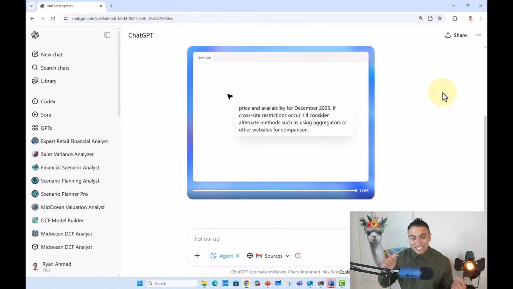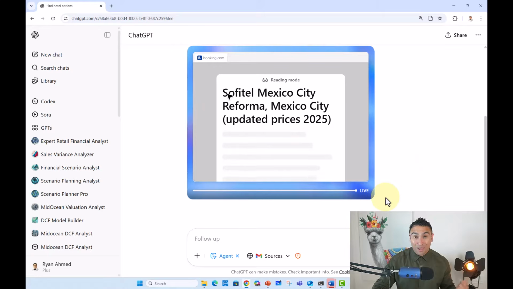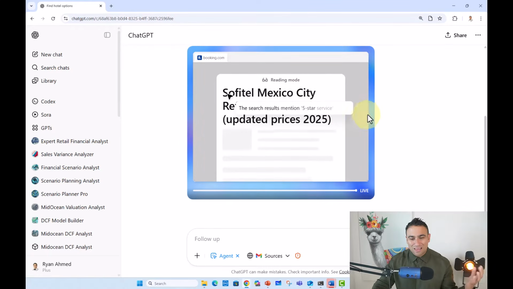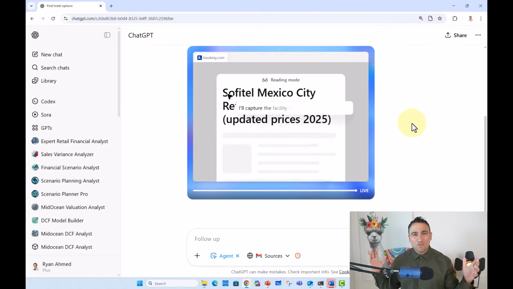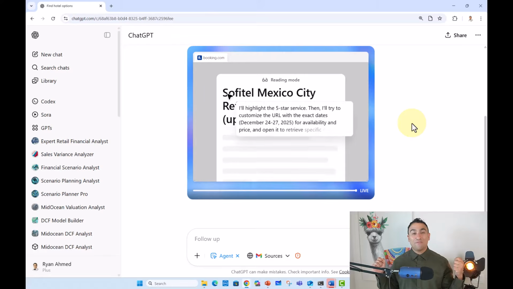So now it's considering, it's showing you the dates. And please note that all of that is happening right now live. Now it went to reading mode. Now it's reading that, okay, now I need to look at, let's say, Sofitel, Mexico City. It's checking out the ratings. It's doing all these crazy things that would take humans a very long time to do. And now it's doing that in a few minutes.